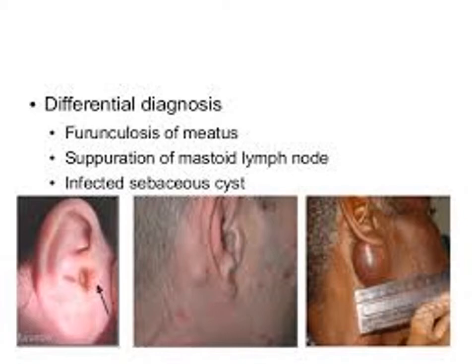And the next one is furunculosis. How do you differentiate between furunculosis and mastoiditis? This is a very, very important, frequently asked question. The first one is, in a case of furunculosis, there won't be any symptoms and signs of otitis media, like there won't be any perforation, there won't be any ear discharge. The second one is, in furunculosis, you will have very painful movement of the pinna. You can have tragal tenderness also.